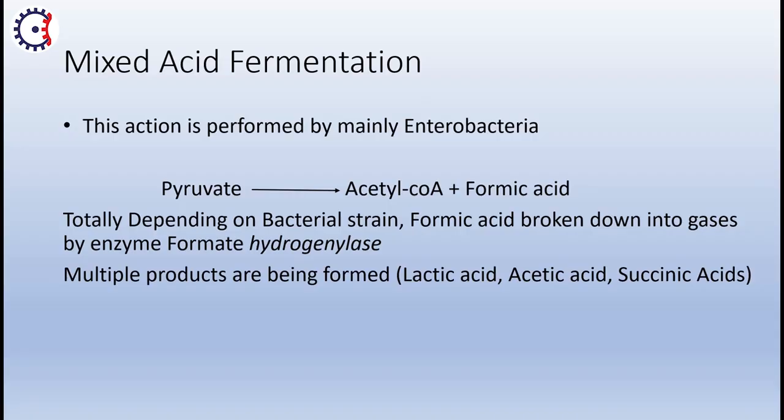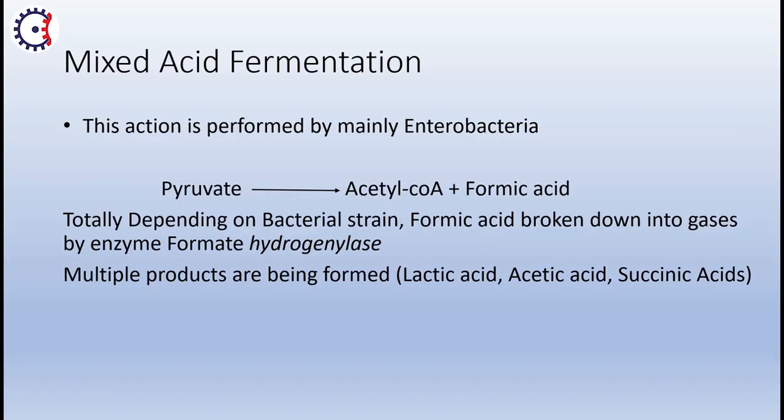But in this case, we are not getting mixed acid directly from glucose; glycolysis converts glucose into pyruvate, which is the product, and we use that pyruvate for the formation of different acids. Pyruvate gets converted into acetyl coenzyme A and formic acid. And by what? It is because of the Krebs cycle or citric acid cycle.